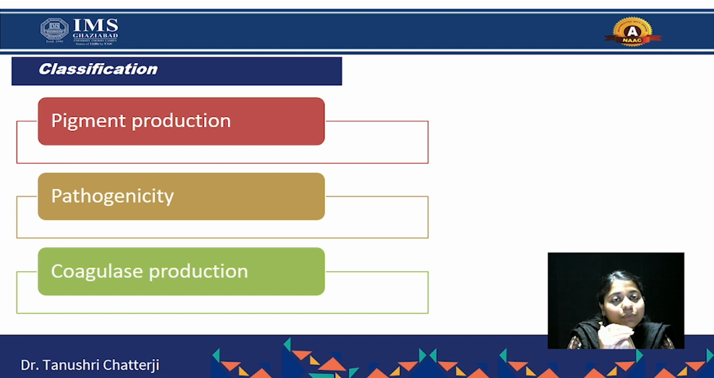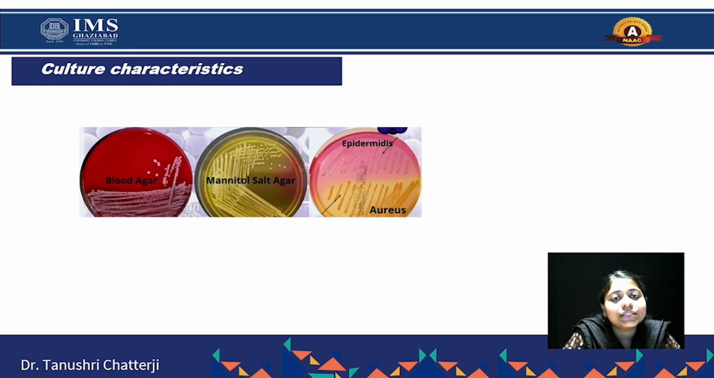Then coming to the next part, that is pathogenicity. A few of the Staphylococcus species are pathogenic and a few are non-pathogenic. Pathogenic is Staphylococcus aureus, and if we are talking about the non-pathogenic bacteria, they are Staphylococcus epidermidis or saprophyticus. These are the species which are non-pathogenic. Then coagulase production. Now, what are the culture characteristics?